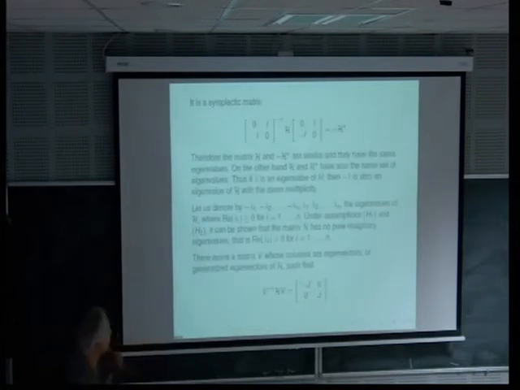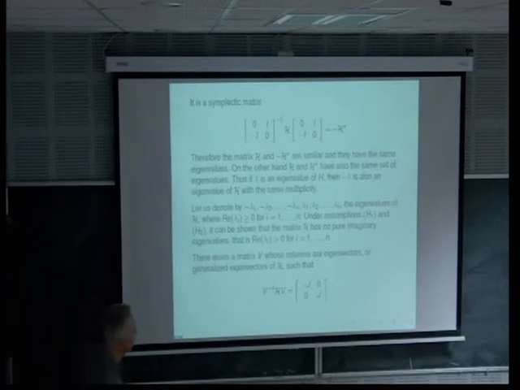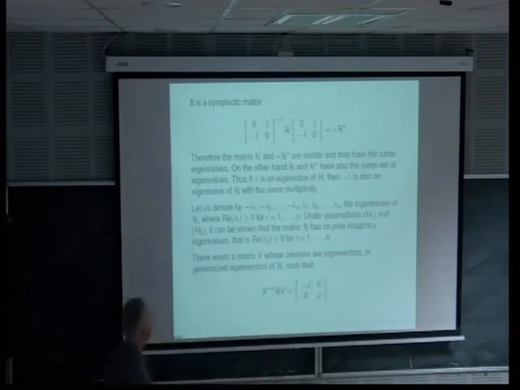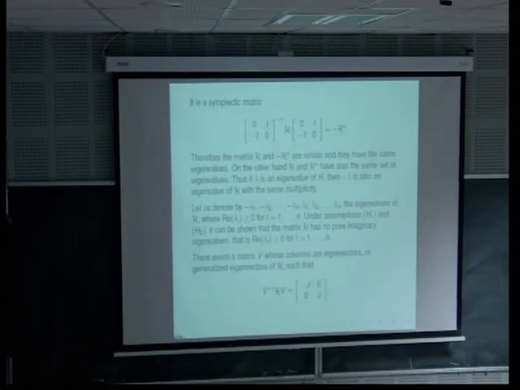And when we have solved the corresponding eigenvalue problem, we can find a matrix V constituted of eigenvectors, and we can rewrite V minus 1 H V in this form, where the J corresponds to the Jordan block.